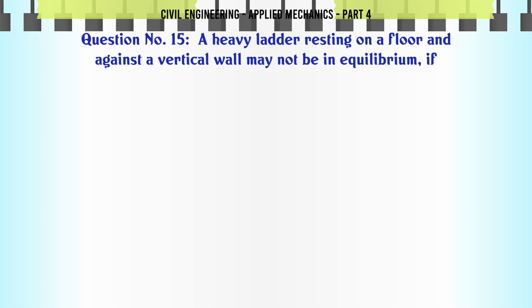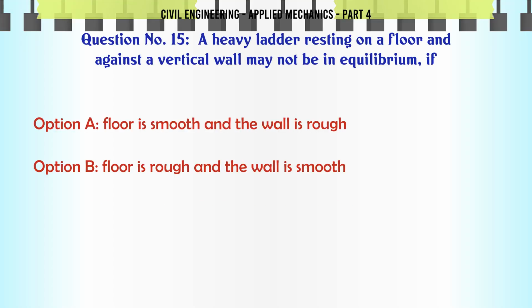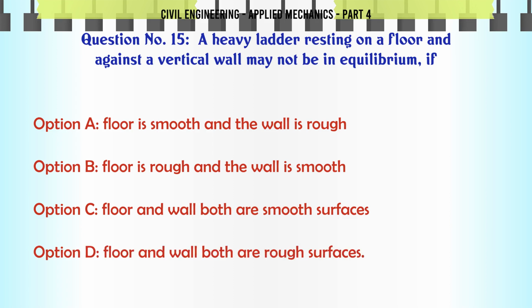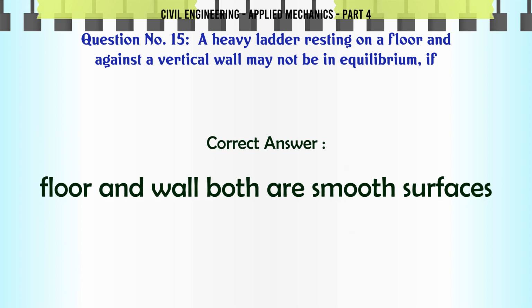A heavy ladder resting on a floor and against a vertical wall may not be in equilibrium if A. floor is smooth and the wall is rough, B. floor is rough and the wall is smooth, C. floor and wall both are smooth surfaces, D. floor and wall both are rough surfaces. The correct answer is floor and wall both are smooth surfaces.